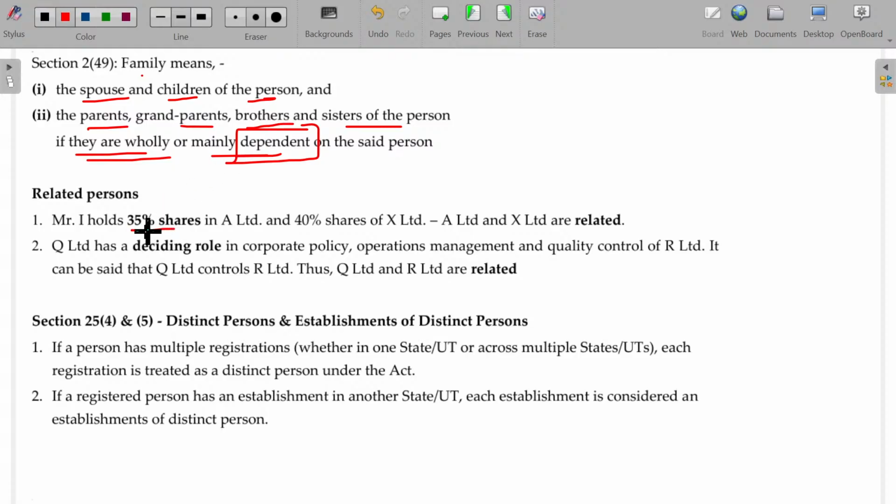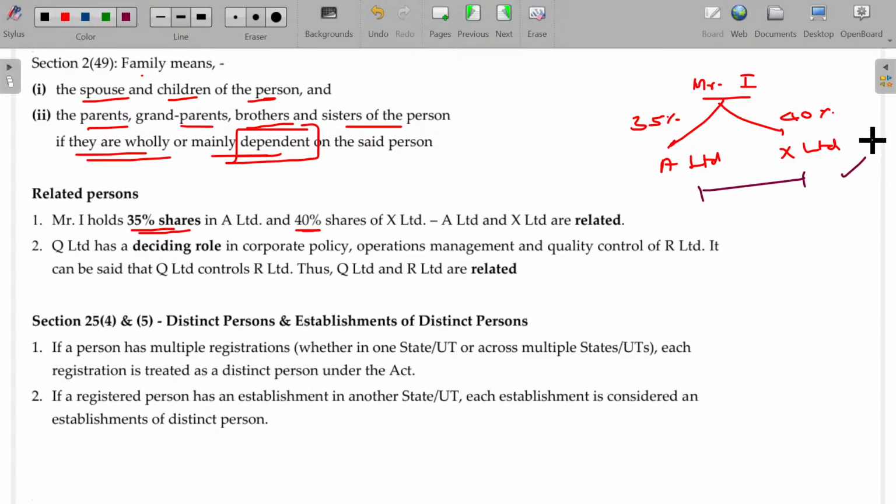Mr. I holds 35% shares in A Limited, and 40% shares in X Limited. Then for related persons, I and A are related, I and X are also related. And what about A and X? They are also related persons, because A and X both are controlled by the same person. Right.